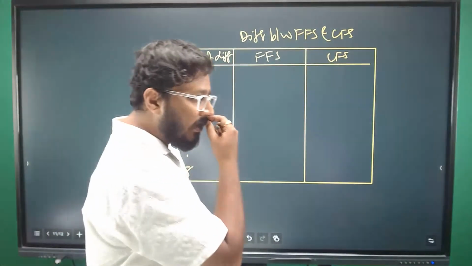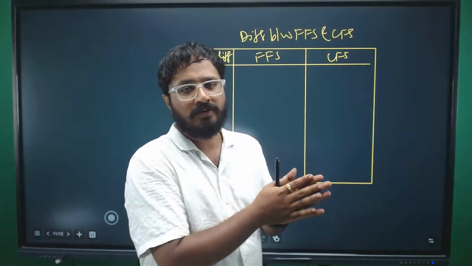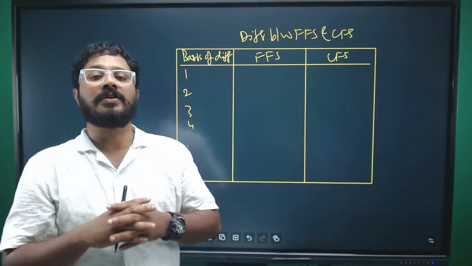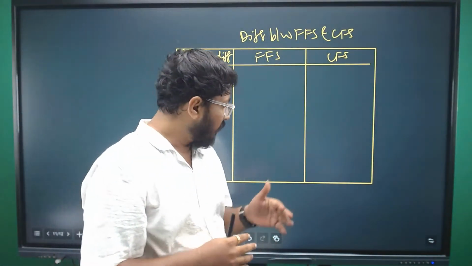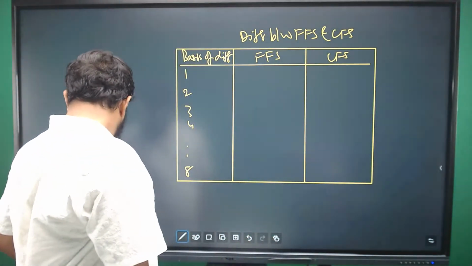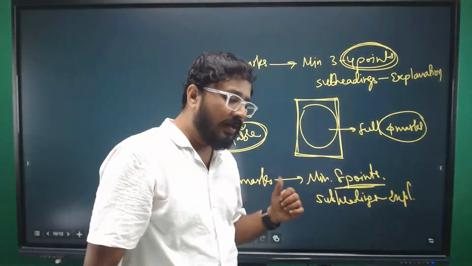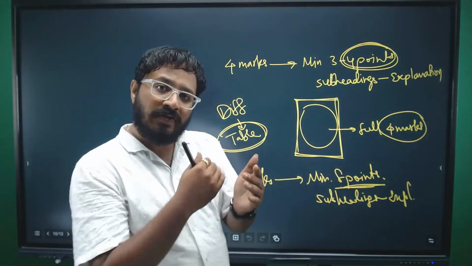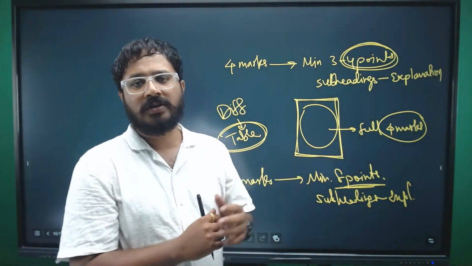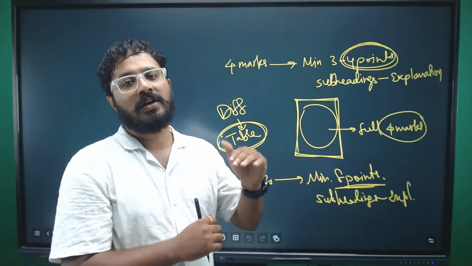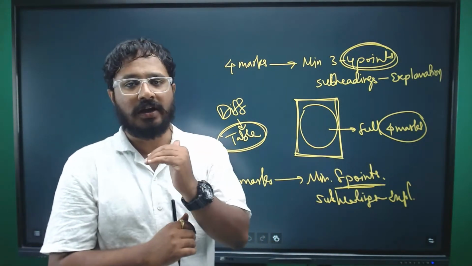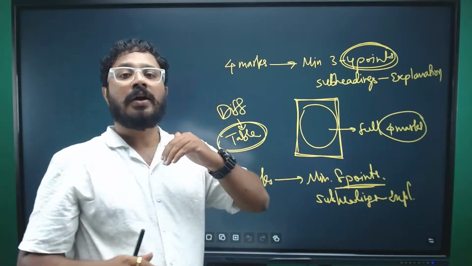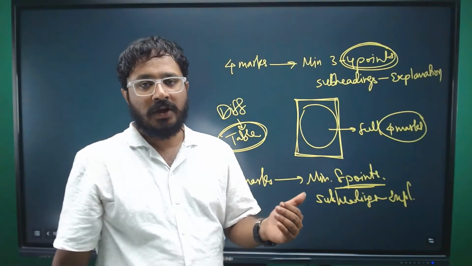Now, for example, if there is a question asking you to explain the different types of financial statement analysis, for a 12 marker question they might be asking this. First, you need to explain what is financial statement analysis. Give the meaning. If there is any authorized definition by an author, please quote that. If not, you can write your answer in your own words.